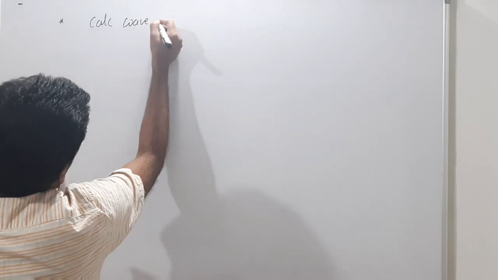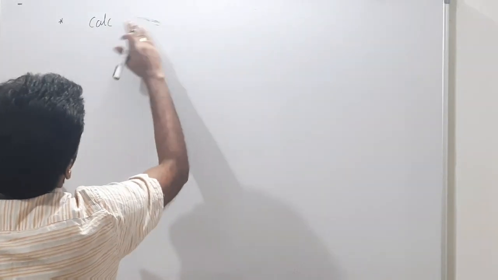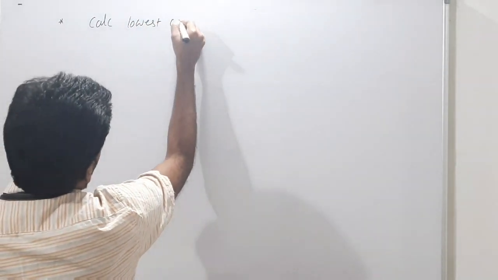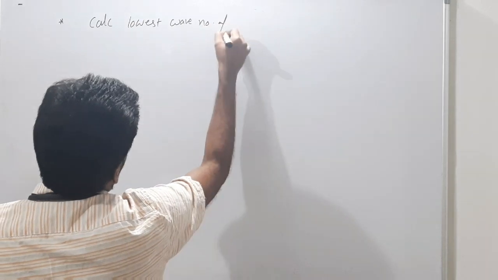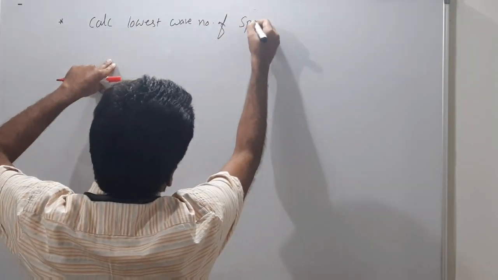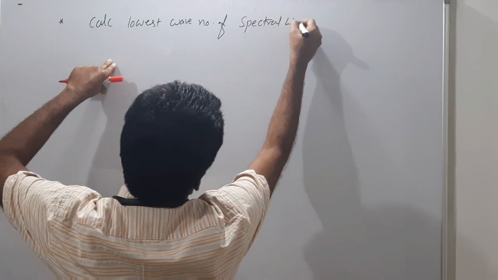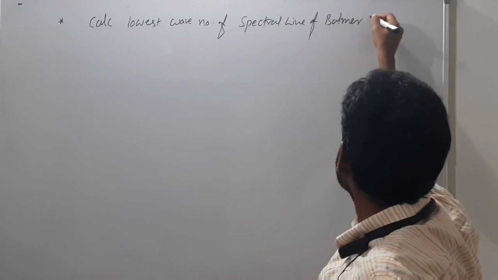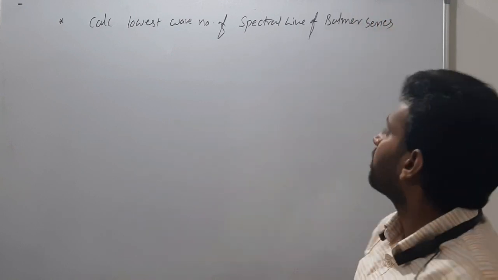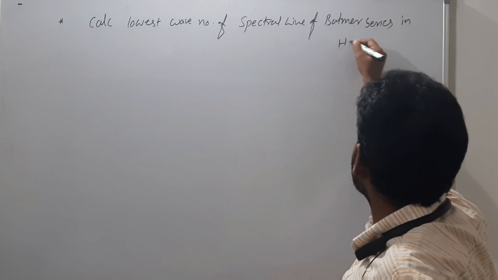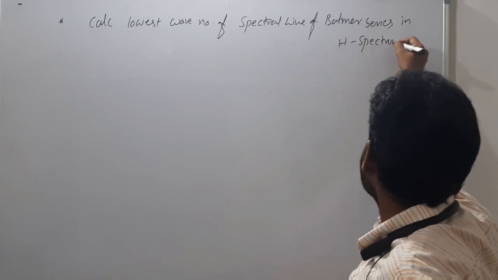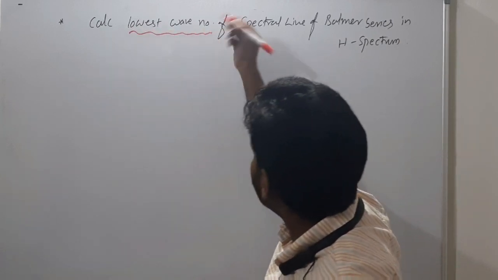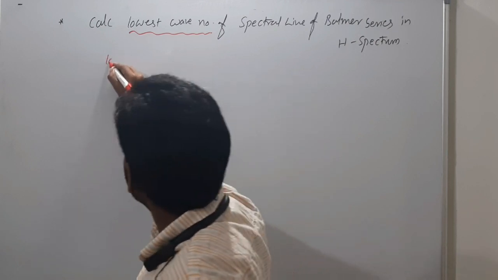One more numerical. Calculate the lowest wave number of a spectral line of the Balmer series in the hydrogen spectrum. What is being asked? Calculate the lowest wave number.